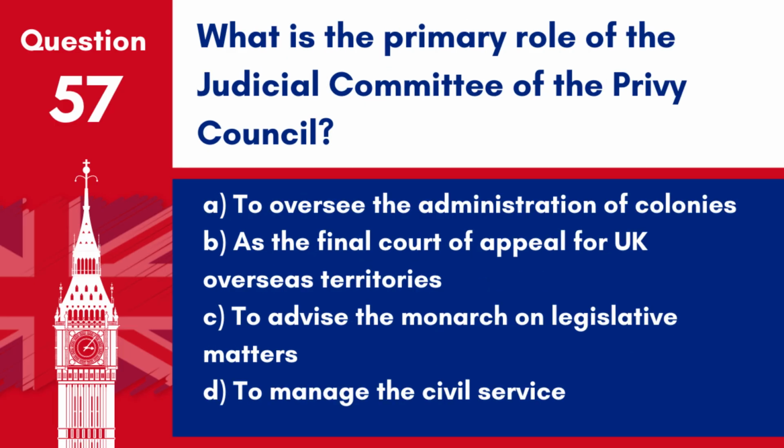Question 57. What is the primary role of the Judicial Committee of the Privy Council? A. To oversee the administration of colonies. B. As the final court of appeal for UK overseas territories. C. To advise the monarch on legislative matters. D. To manage the civil service. Answer: B. As the final court of appeal for UK overseas territories, the Crown dependencies, and some Commonwealth countries.